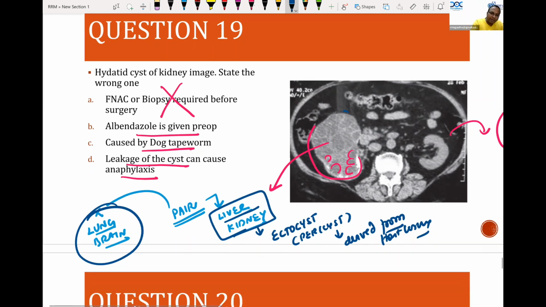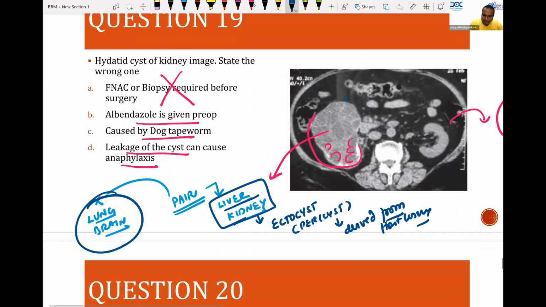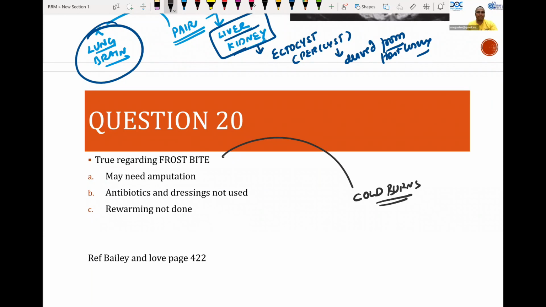Frostbite is a recently repeated MCQ. Frostbite is nothing but a cold burn. Please remember, people living in Kashmir and other places get trapped in ice. They get their legs or feet trapped in ice, or they are exposed to extreme negative temperatures. They will develop frostbite, which is nothing but a cold burn in the foot and fingertips. It goes through the same 4 stages: stage 1, stage 2, stage 3, stage 4. They may even go on to gangrene of the fingers.